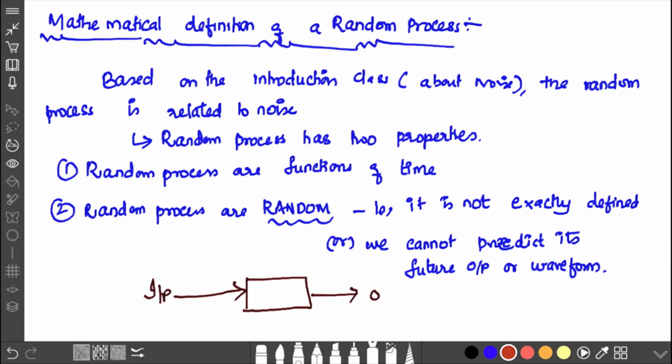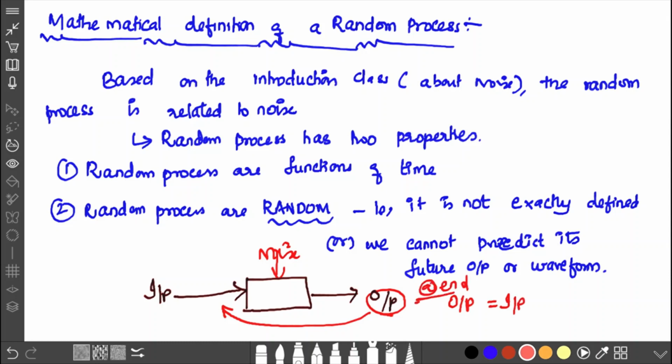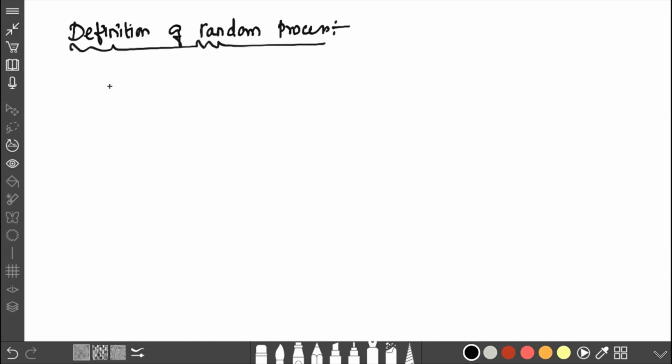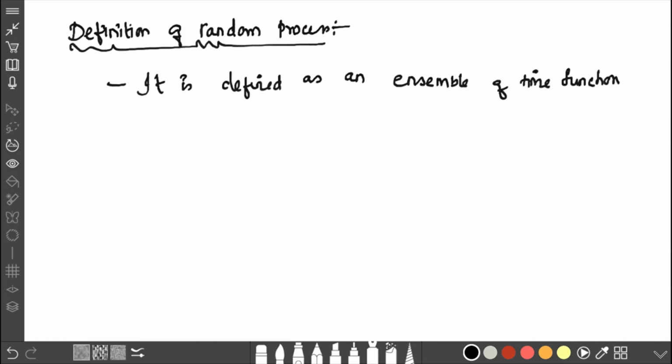Generally any system depends on the input and gives an output. The actual intention of any system is to produce an output which is an exact replica of the input. But in a communication system which is interfered with noise, the output will be the input with noise added. So we have to study this feature of noise and see how the communication system can be effective in its performance. Based on that, we will first see the definition of random process, which is defined as